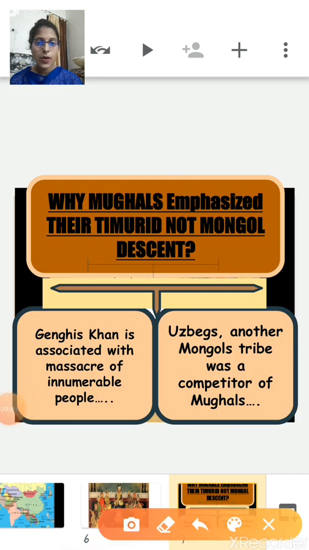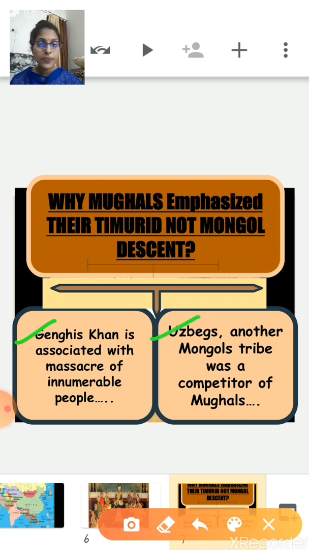Now next is why the Mughals emphasized their Timurid, not Mongol, descent. Students, basically the Mughals did not like to be called Mongol or Mughals. They were proud to be Timurids. Now there were two reasons. First, Genghis Khan's memory associated with them, and second, the Uzbeks.